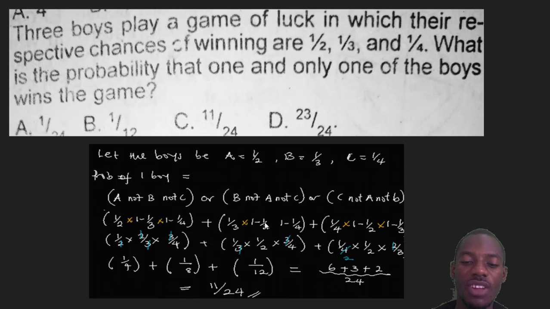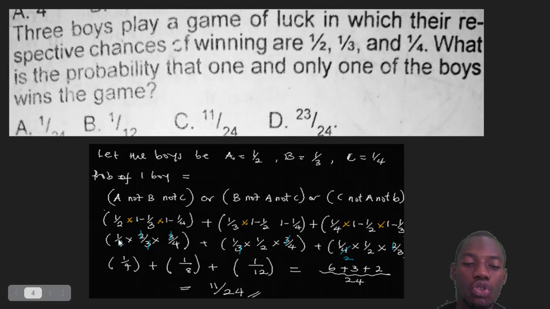Plus 1 over 3. 1 minus 1 over 2 is 1 over 2. 1 minus 1 over 4 is 3 over 4. So there is times in between, that's because of the and. Then we have plus here. 1 over 4 is here, times, that's and. 1 minus 1 over 2 is 1 over 2, times 1 minus 1 over 3 is 2 over 3.